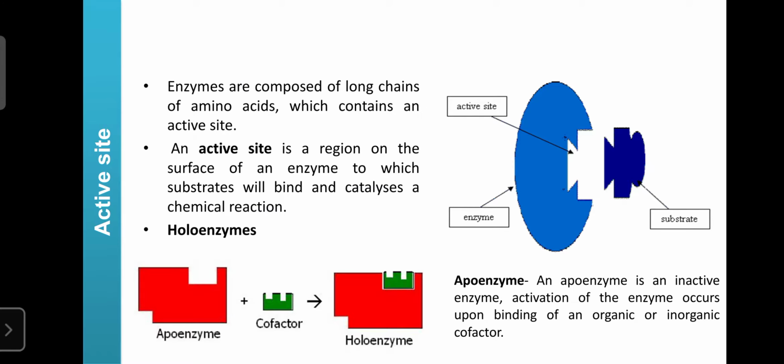Regarding the active sites, as you know, enzymes are made up of proteins, and proteins are made up of amino acids.